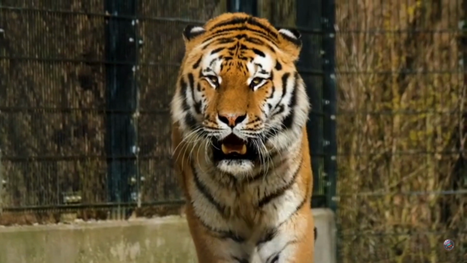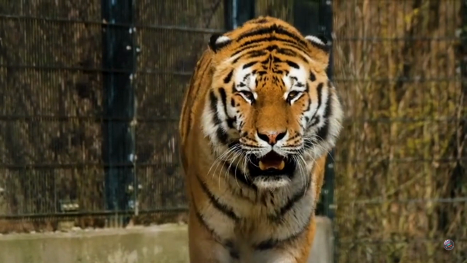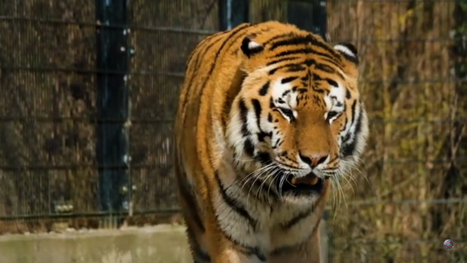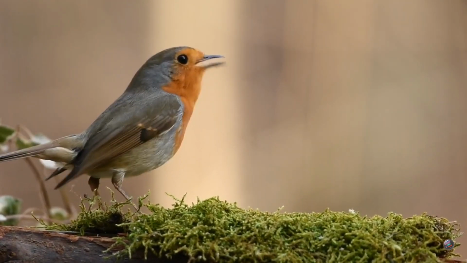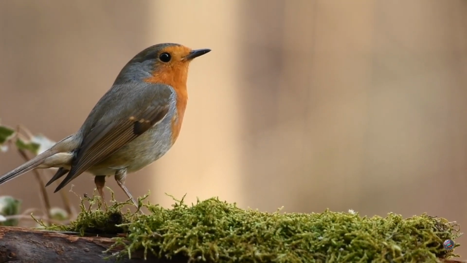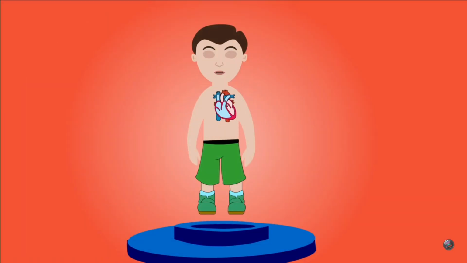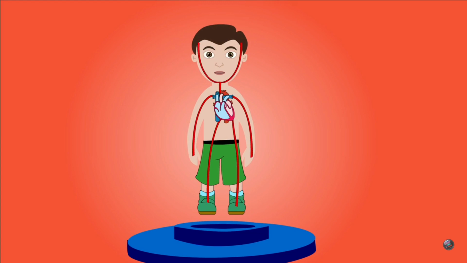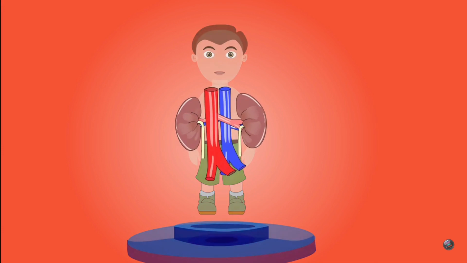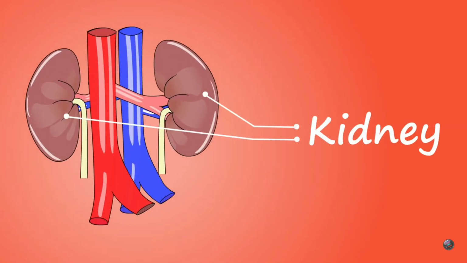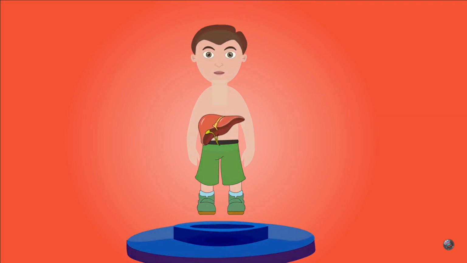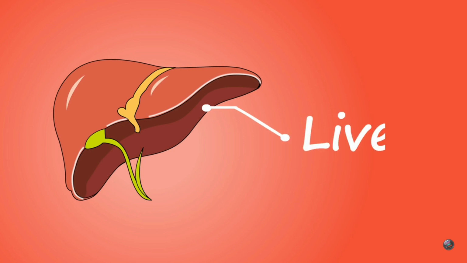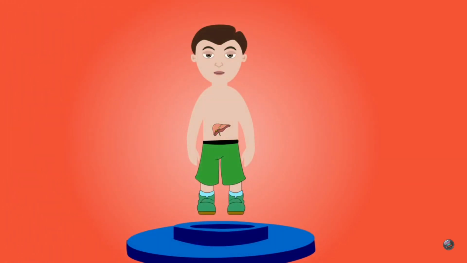All of you know that there are so many living organisms in nature. For example, tiger, elephant, dog, cat, birds like sparrows, crow, parrot, including human being also. Different organs in our body are working in group so as to smoothly carry out various life processes. These life processes take place in various steps. Specific organs carry out the specific steps. Group of organs working together to perform a specific function is called as organ system.